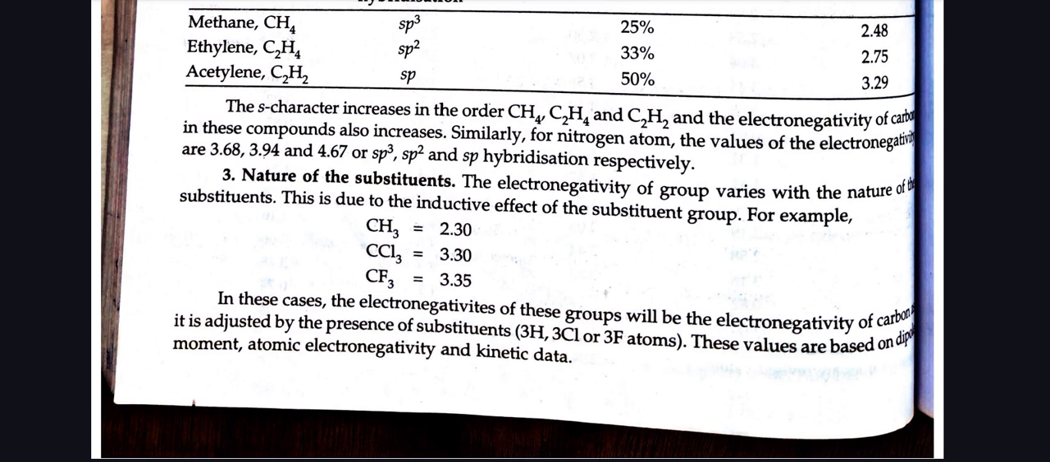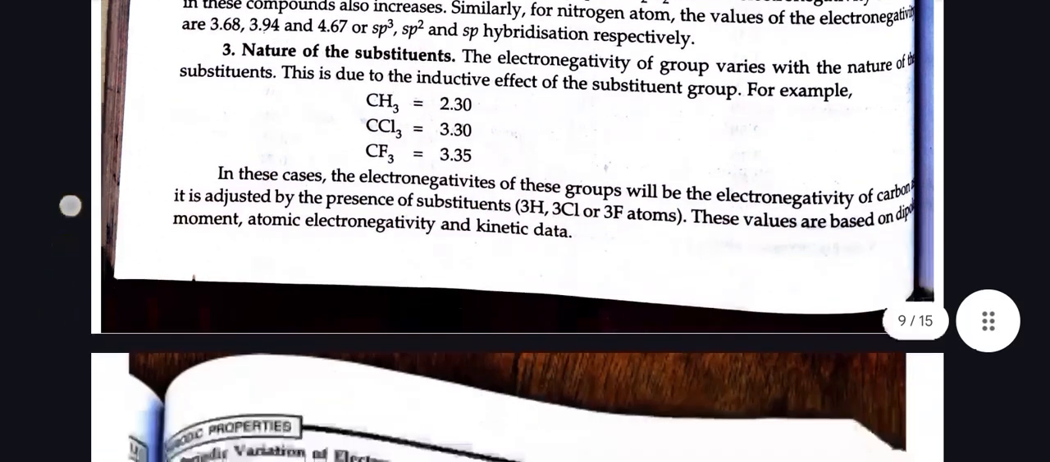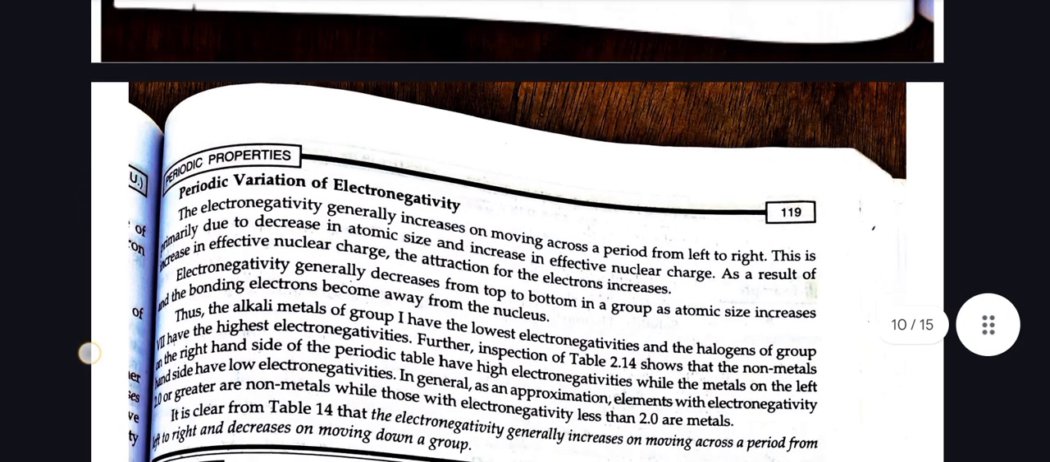Nature of the substituents. The electronegativity of a group varies with the nature of the substituents. This is due to the inductive effect of the substituent group. For example, for CH3 it is 2.30, for CCl3 it is 3.30, and for CF3 it is 3.35. In these cases, the electronegativity of this group will be the electronegativity of carbon as it is adjusted by the presence of 3 H, 3 Cl or 3 F atoms. These values are based on dipole moment, atomic electronegativity and kinetic data.